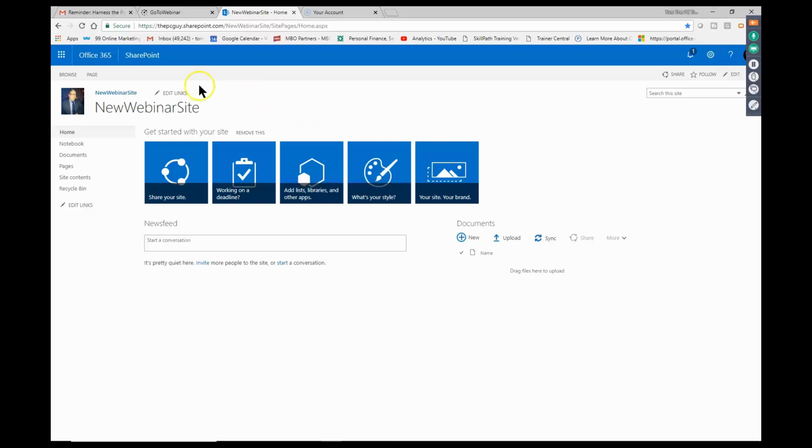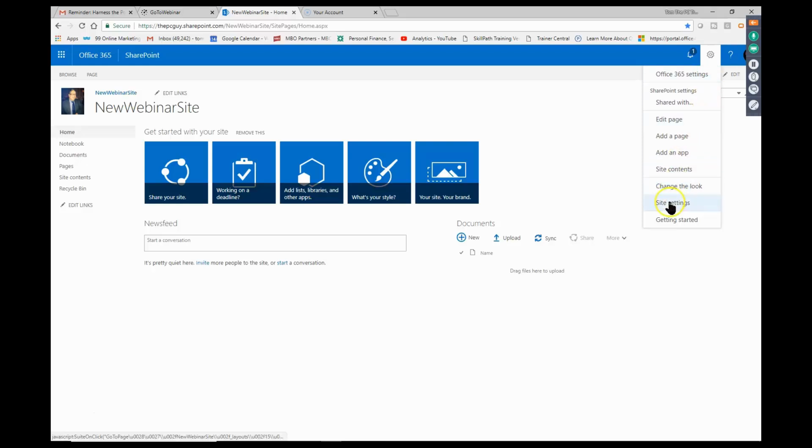So SharePoint comes with Office 365. That's one way to get it. But basically, this is what we call a team site. And now let's take a little bit of a tour of the screen here. If you follow my mouse over to the right, you'll have what we call the settings wheel. If I pick the settings wheel, it's where you can get to a lot of the different parts of your SharePoint site.